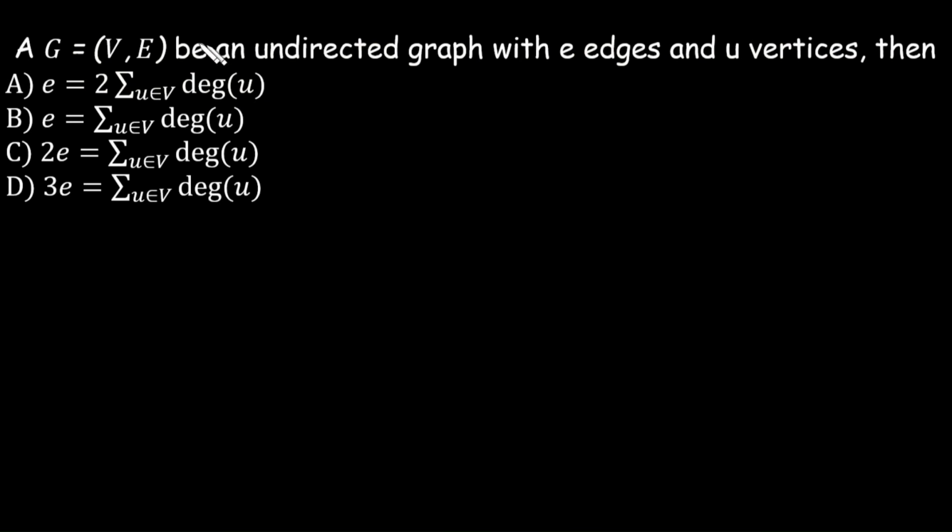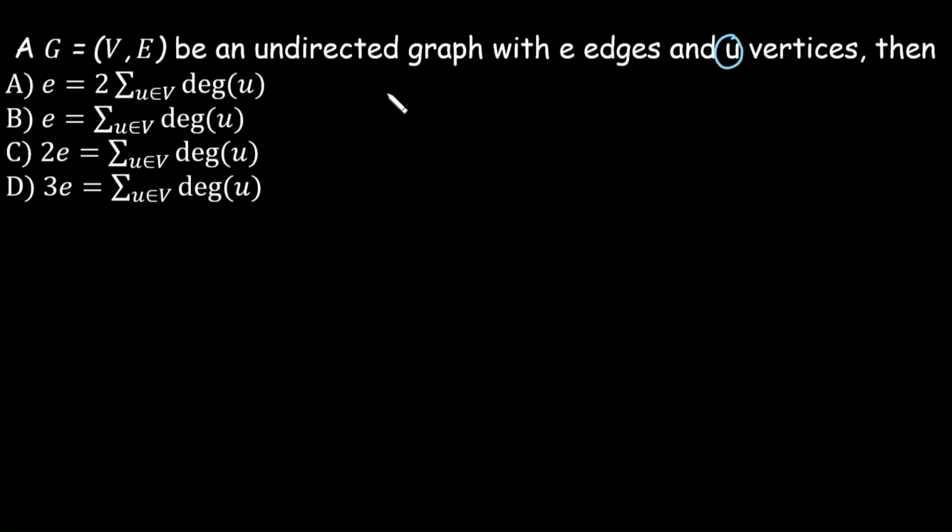The first question: if we have any graph with vertices V and edges E, and that is an undirected graph, then the total number of edges is equal to what? As you can observe from the options, there is a mention of the degree of the vertices, and here we are taking the sum of the degree of each vertex. Basically, this is the handshaking theorem.